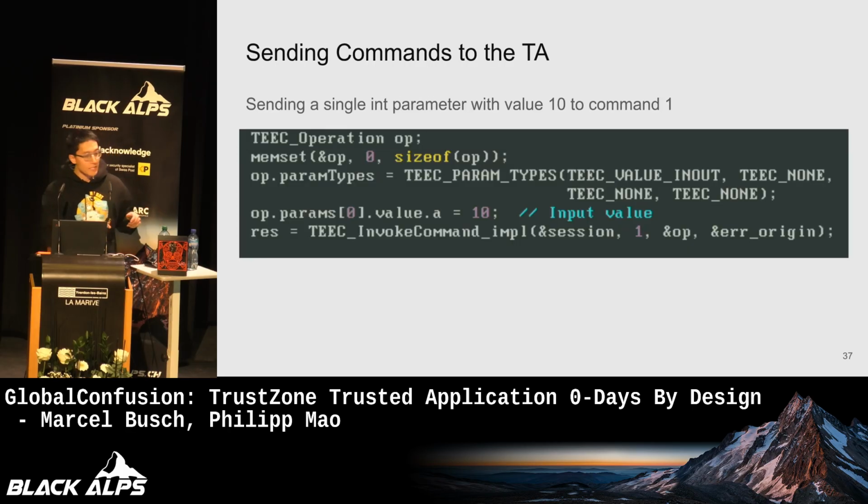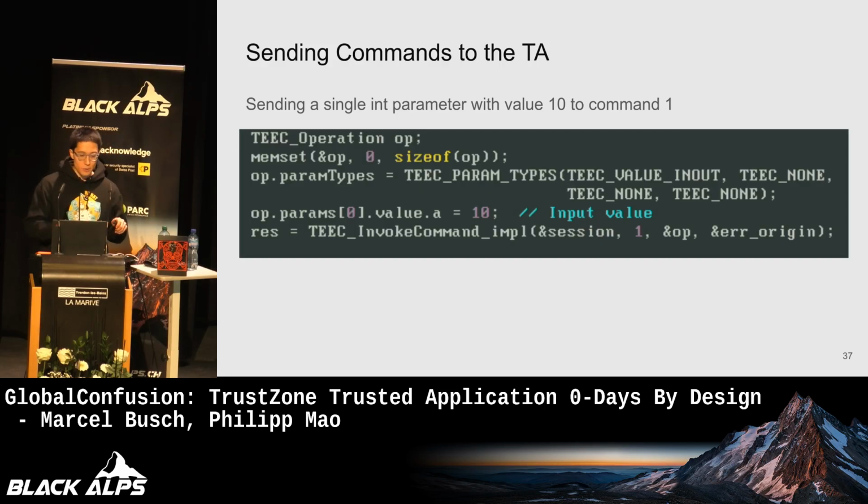Now we can call into this trusted application, and we can call the TA_InvokeCommandEntryPoint function that you saw in the beginning, using this TEEC_InvokeCommand function from the client. We call this function with a TEEC_Operation parameter, which holds two fields, the param types.